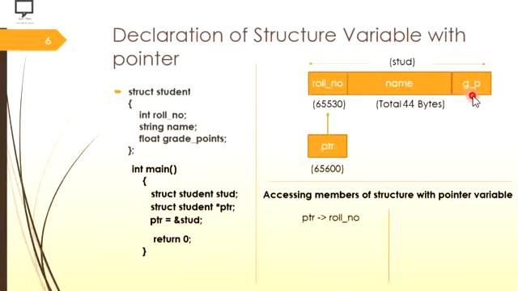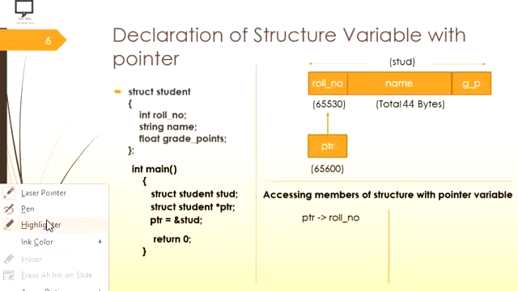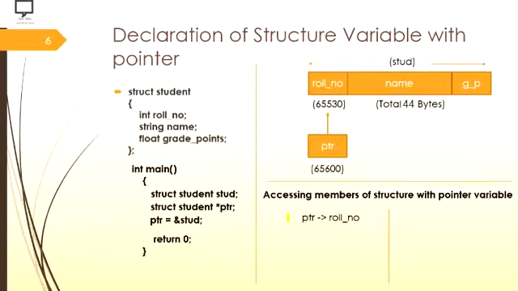So here I am going to explain the same thing, that whenever you are going to use variable PTR to access any member of a structure, you have to use the arrow operator. I am going to highlight over here, which will help you to understand how to use an arrow operator. So this is nothing but arrow operator. With the help of this arrow operator we can access the roll number.